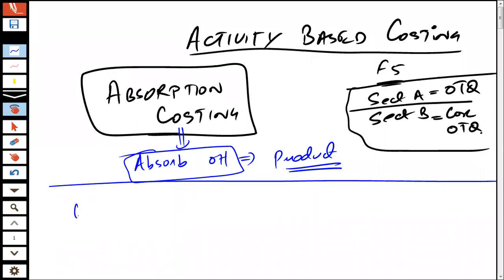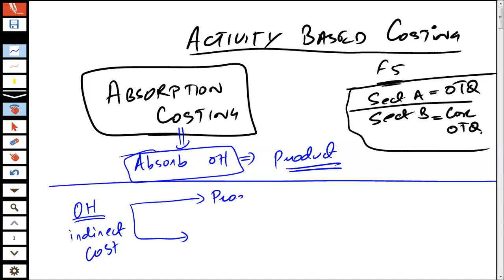Whenever we talk about the concept of overheads, what exactly are the overheads? It's the indirect costs which are considered to be the overheads. There are two types of overheads. One of them is called production related overhead, and the other one is non-production related overhead. So there are basically two types of overheads: production related overhead and non-production related overheads.